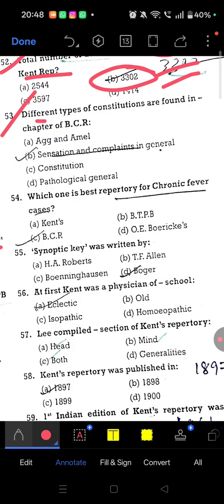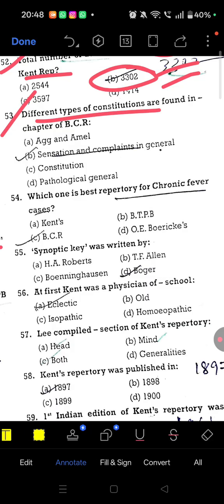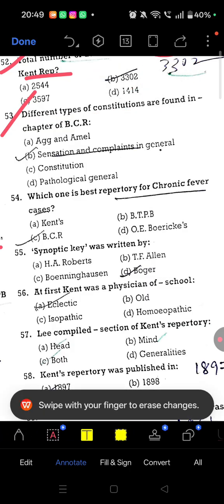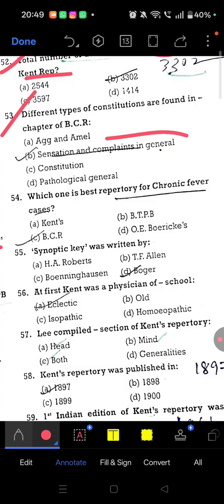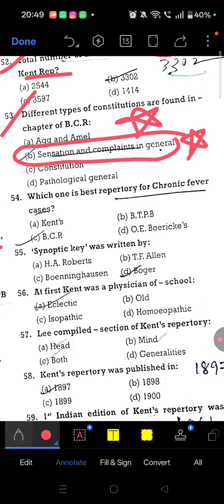So which chapter of BBCR can we find different types of constitution? This is asked. So this is in the sensation and complaints, okay, in general, sensation and complaint in general. So this is a star mark question.